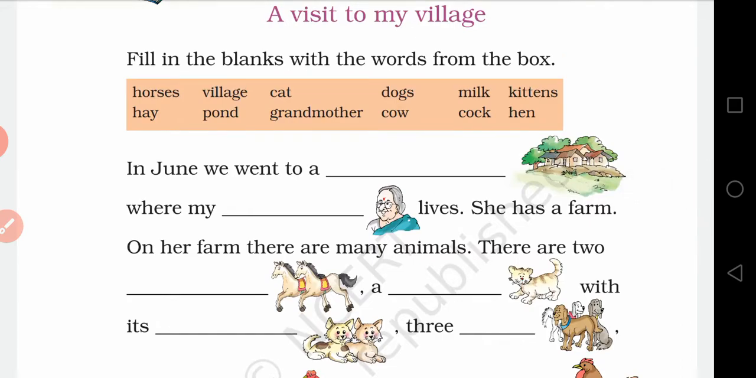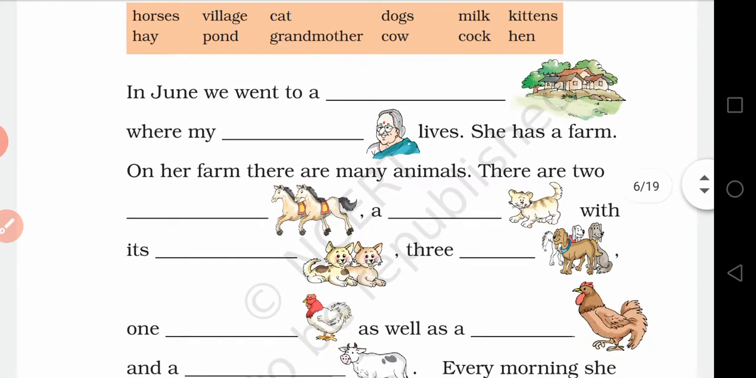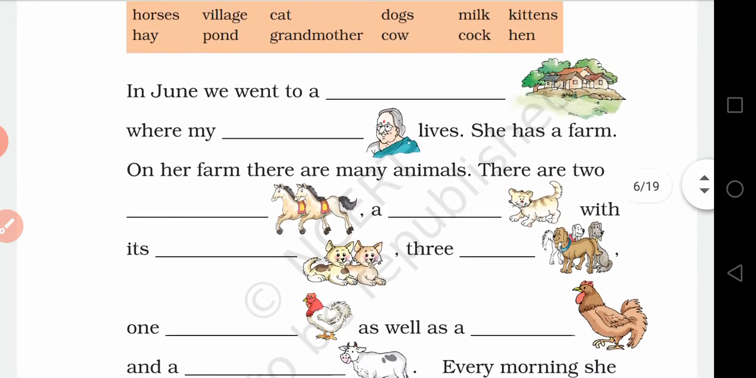So here is a box and the words in the box are horses, village, cat, dogs, milk, kittens, hay, pond, grandmother, cow, cock, hen. So in June we went to a village, this is a picture of a village, where my grandmother lives, because this is a picture of grandmother. She has a farm. On her farm there are many animals. There are